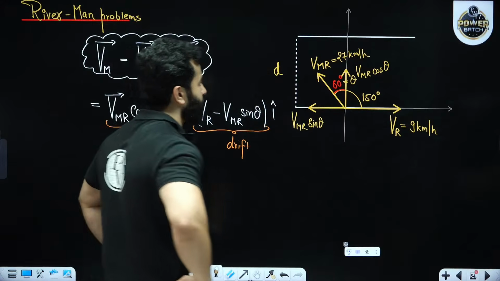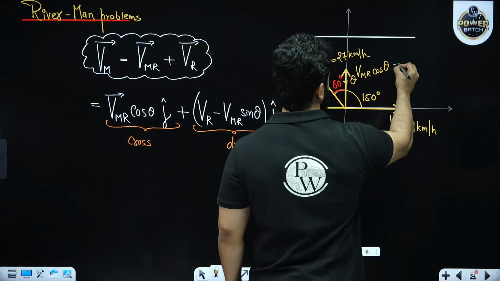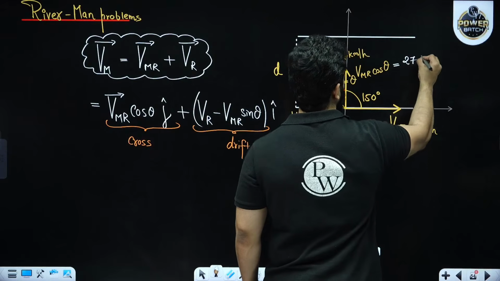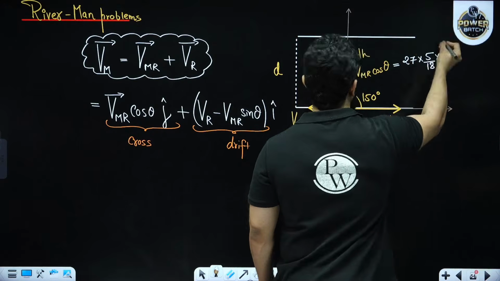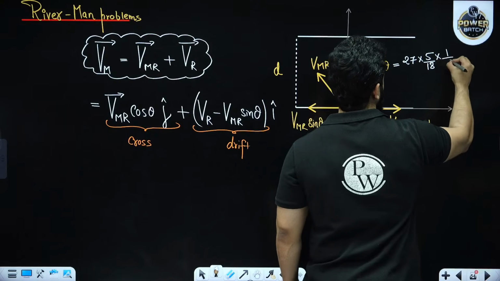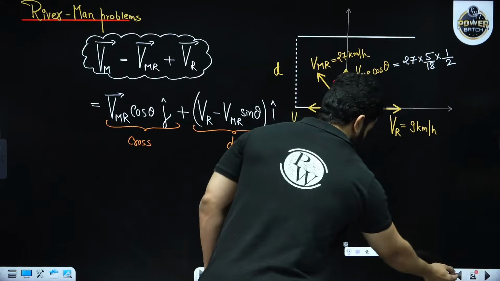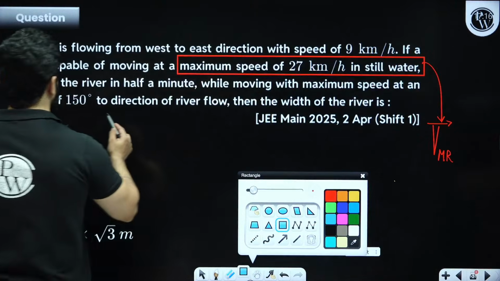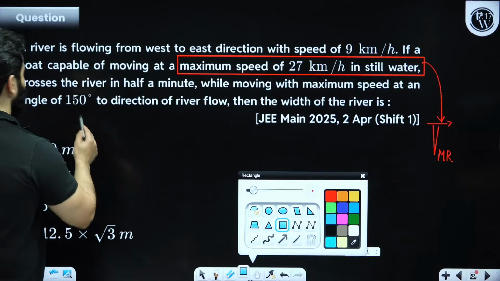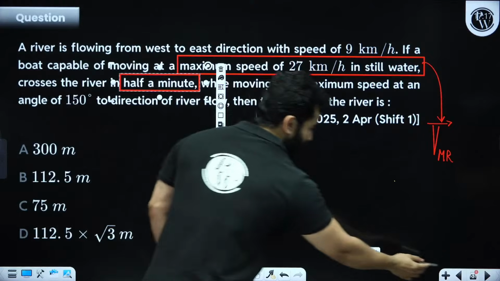Okay, please see. Now they are saying this is 27 kilometer per hour. That means 5 by 18 times cos 60, and cos 60 is 1 by 2. Further in the question they are saying that it crosses the river in half a minute.